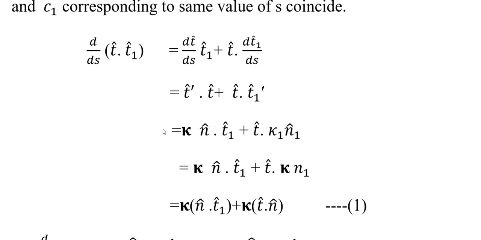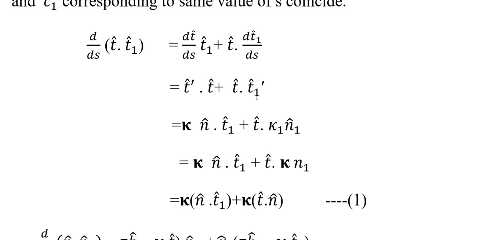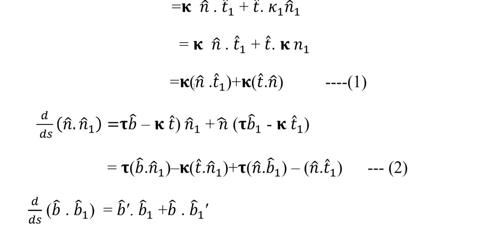So we will simplify this equation: we differentiate, dt by ds dot t1 plus t dot dt1 by ds. And then we apply the Serret-Frenet formula, t dash dot t1 plus t dot t1 dash. So we will get the value equal to kappa into n cap dot t1 plus kappa into t dot n1 cap. Similarly, we differentiate d by ds of n cap dot n1 equal to tau into b cap dot n1 minus kappa t dot n1 plus n cap dot tau b1 minus kappa t1. So tau is constant, take outside: b vector dot n1 minus kappa take outside t dot n1, tau we take outside n dot b1 minus n dot t1.